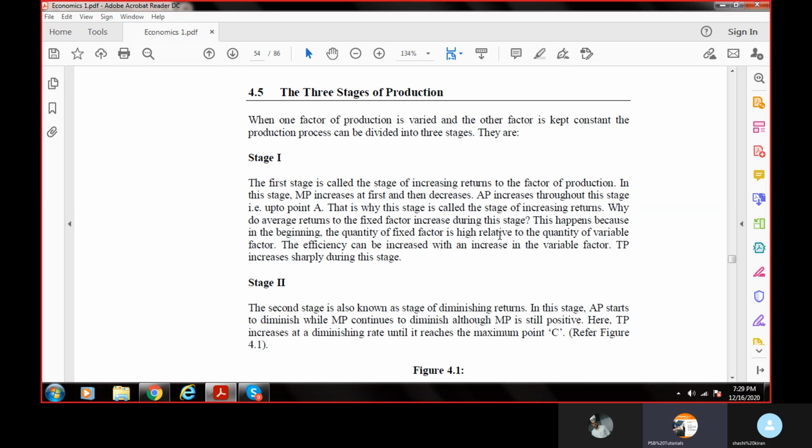But when only one client is introduced, my revenue starts increasing. Here, one factor is kept constant, another factor is variable. Kindly keep this in mind. This is referred to for short-term production. Now, at that point 0, I have lots of expenses. But see, you started a restaurant, you did advertisement, your branding, your capital investment in the business, everything has been done.